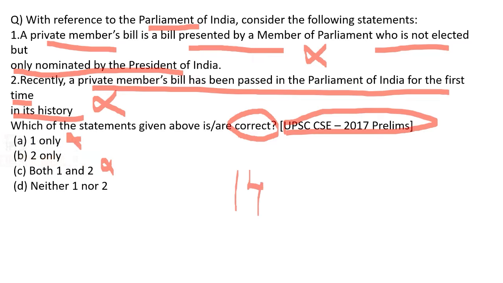The first was in the year 1952. The last private member's bill was passed in the year 1970, which means this is also wrong. So the answer has to be option D, neither one nor two.